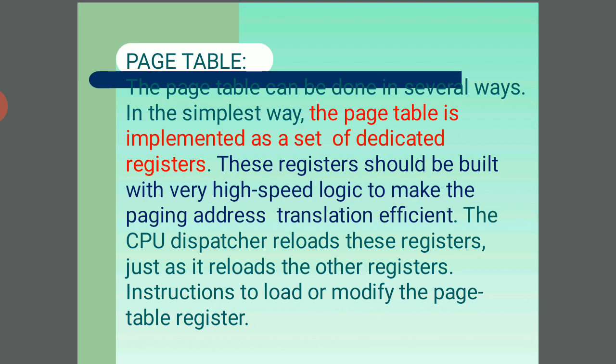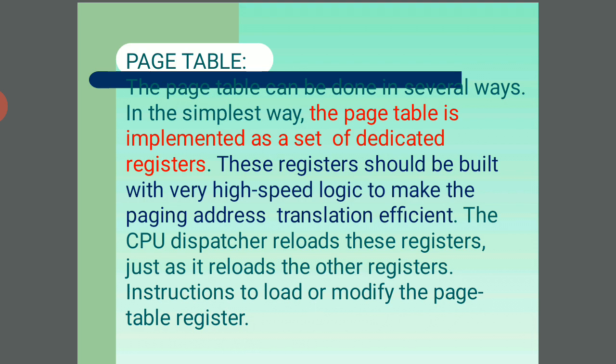It keeps track of each and every memory location, regardless of whether it is allocated to some process or free, and it checks how much memory is to be allocated to a process. It decides which process will get memory at what time, and it tracks whenever memory gets freed and correspondingly updates the status. This is called the memory management system.